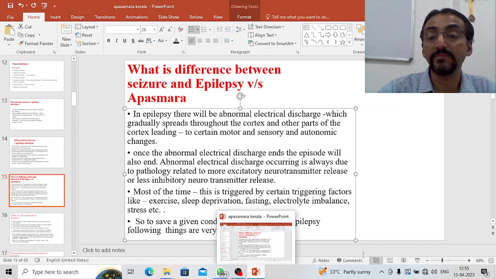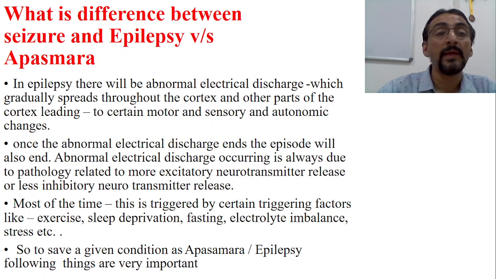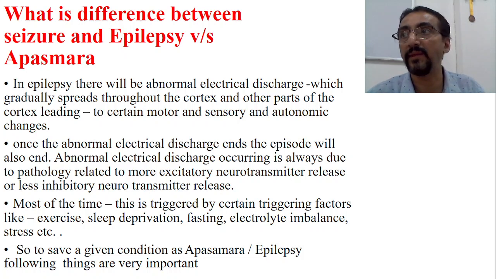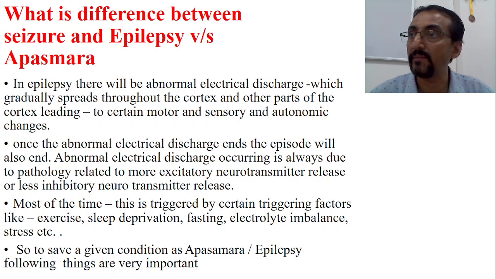Now we come to the next part. In epilepsy, there will be abnormal electrical discharge which gradually spreads throughout the cortex and even to other parts of the cortex, the opposite cortex, left cortex or right cortex, leading to certain motor, sensory and autonomic changes. This is exactly what happens in epilepsy. Okay, we have so far seen partial epilepsy.